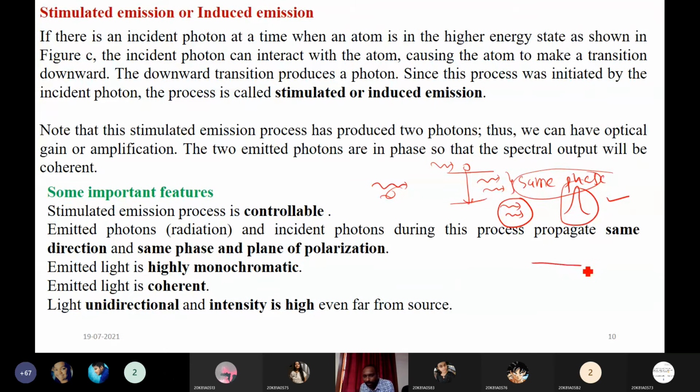It will propagate in only one direction, that's why we say polarized light or plane of polarization. It has only one wavelength, which is what monochromatic means. This light is also coherent, with high directionality and intensity. These are the few important differences between spontaneous and stimulated emission.